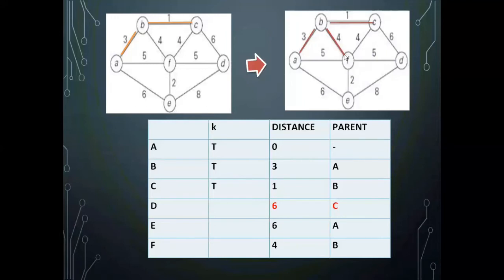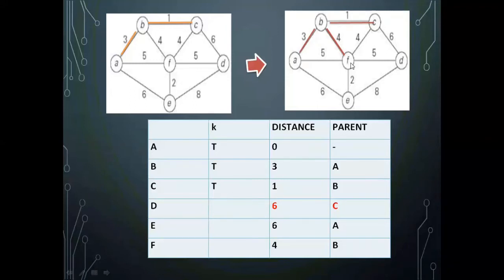Now from F you should see what all the edges present are. F to A will be there, F to E will be there, F to D will be there, and F to B and C will be there, but these two are already part of the spanning tree, so no need to check. F and A are both part of the spanning tree, so no need to check. Remaining are F to E and F to D.